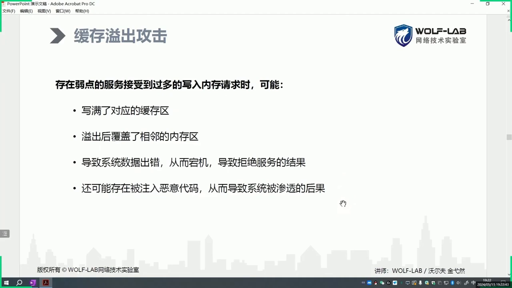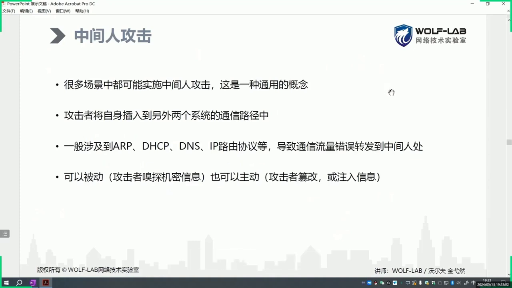Okay, next we'll discuss man-in-the-middle attacks. Regarding man-in-the-middle attacks, we've mentioned them in the last session, right? These attacks are also a general concept. They are, in fact, a universal concept because they represent a scenario. This type of situation is not just a single technology. So here's the thing. In the case of man-in-the-middle attacks, the attacker positions themselves between two communicating systems.